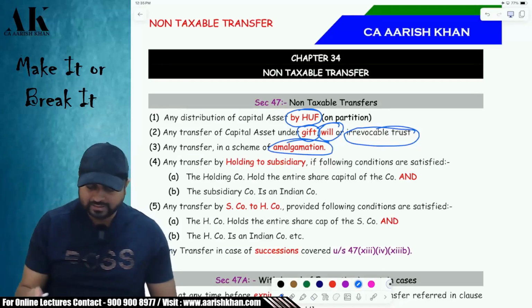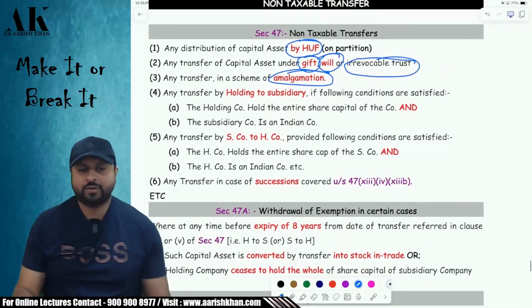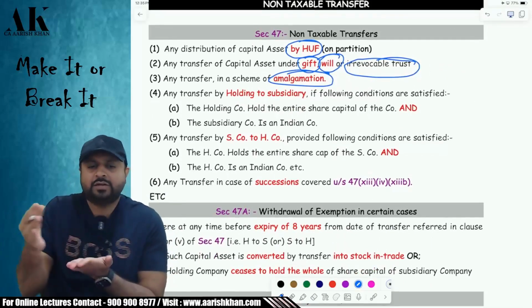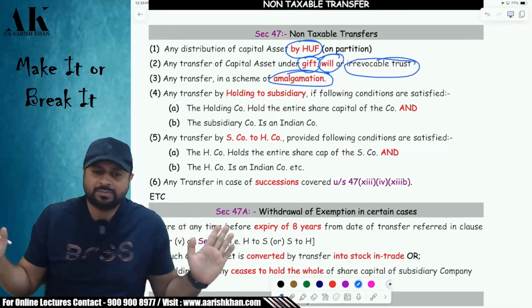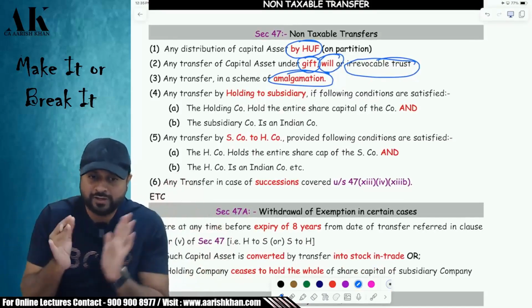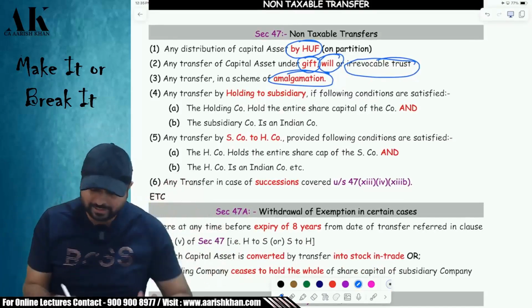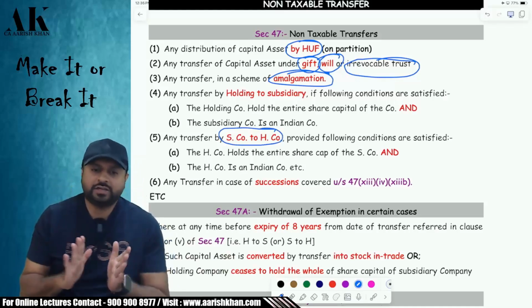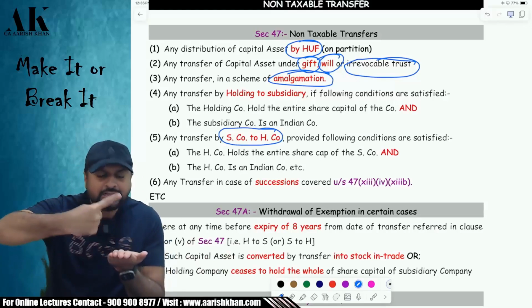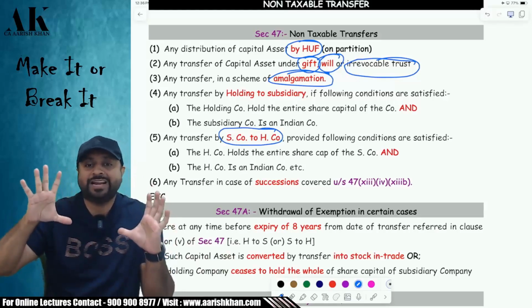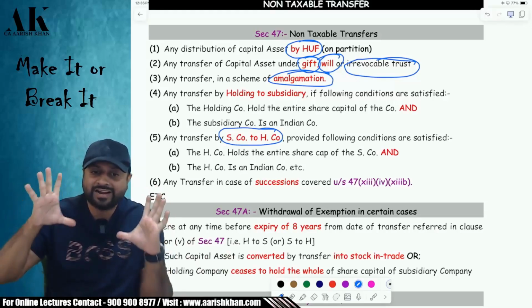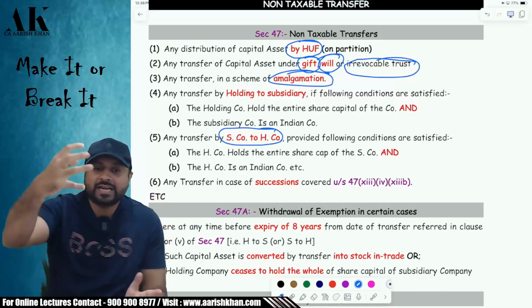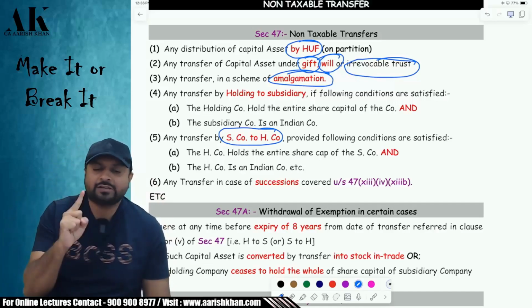Okay. Then the next one I am telling you right now, a very, very important point. If a holding company gives something to a subsidiary, it is a non-taxable transfer subject to some conditions. Listen carefully. And vice versa is also not taxable. If a subsidiary gives something to the holding company, then also not taxable. But there are a lot of conditions. Condition number one, the holding and the subsidiary relationship has to be a 100% relationship. Secondly, the recipient entity has to be an Indian company.